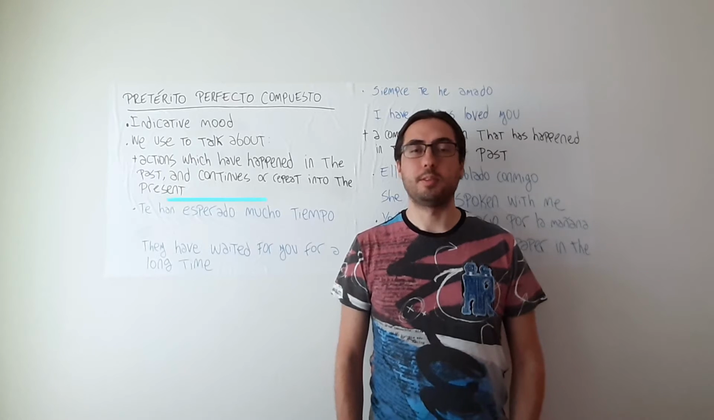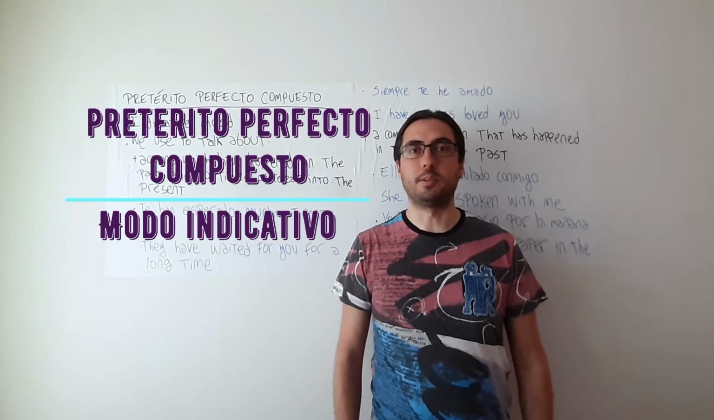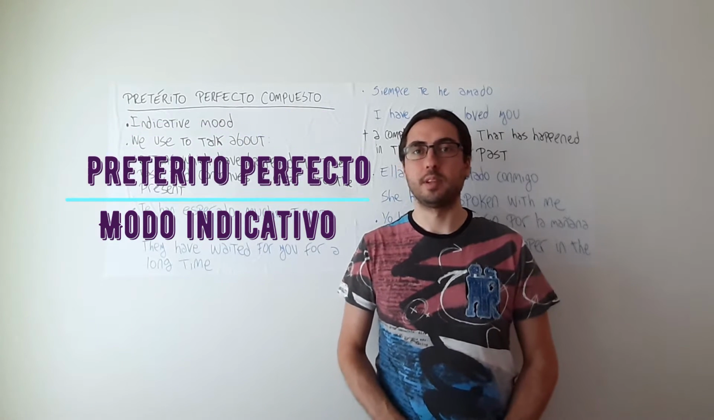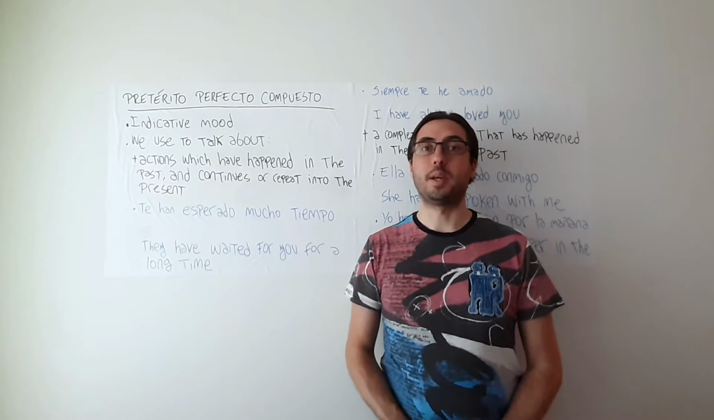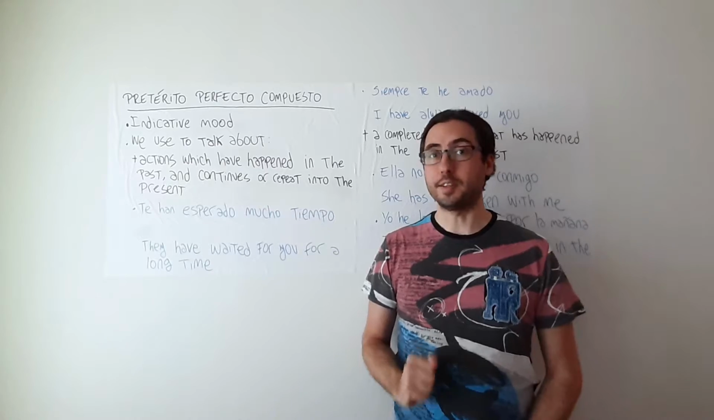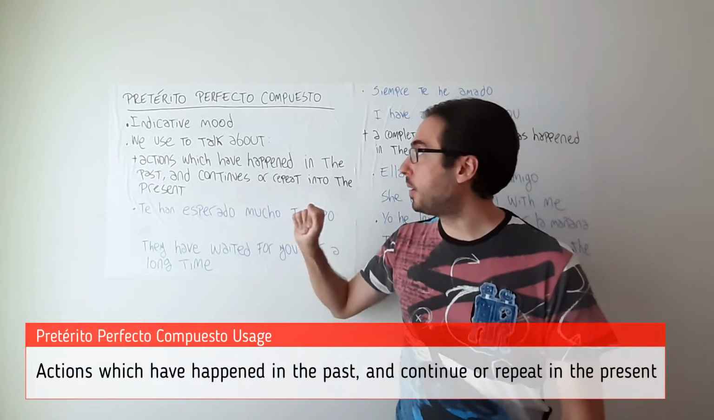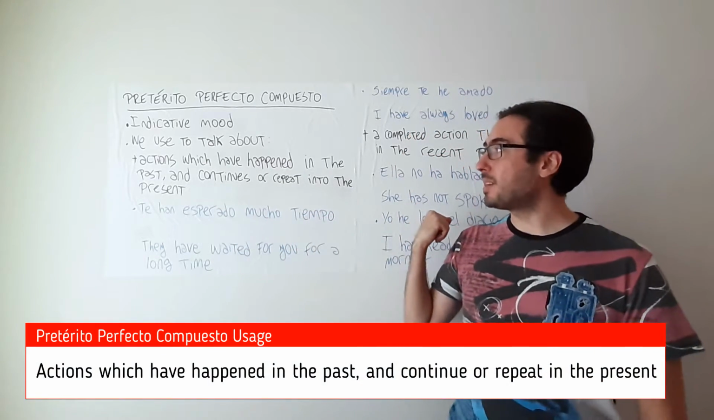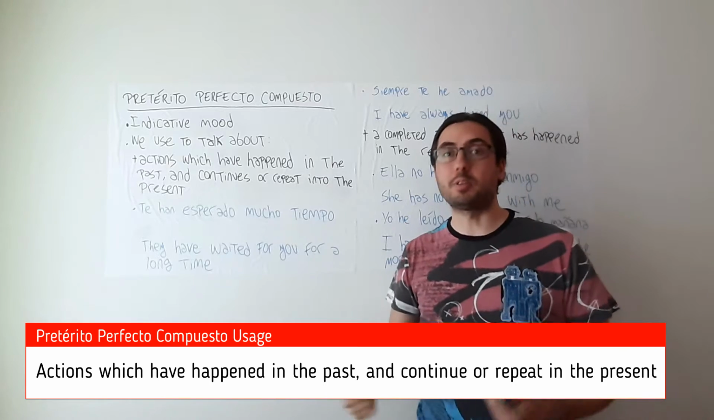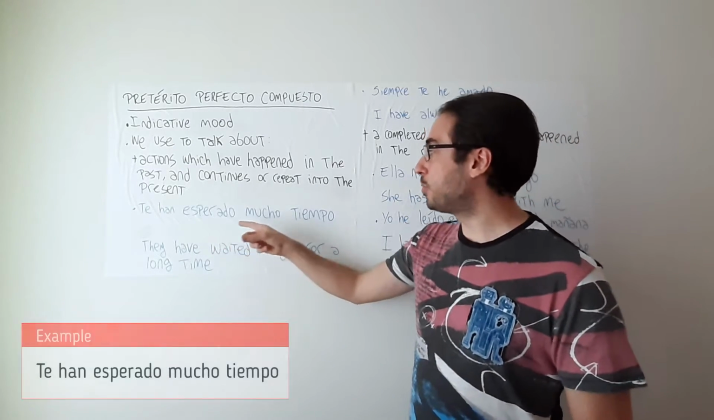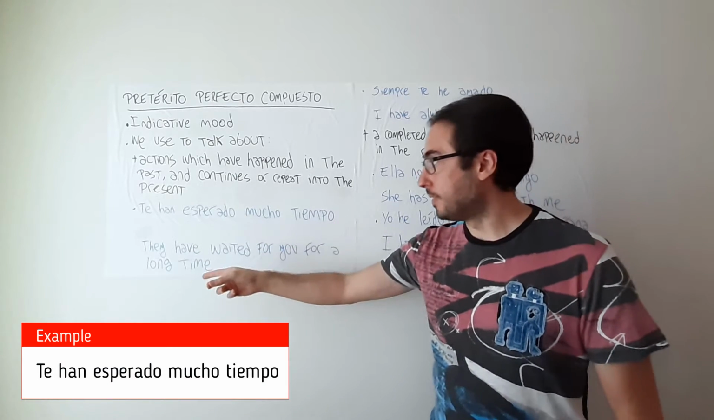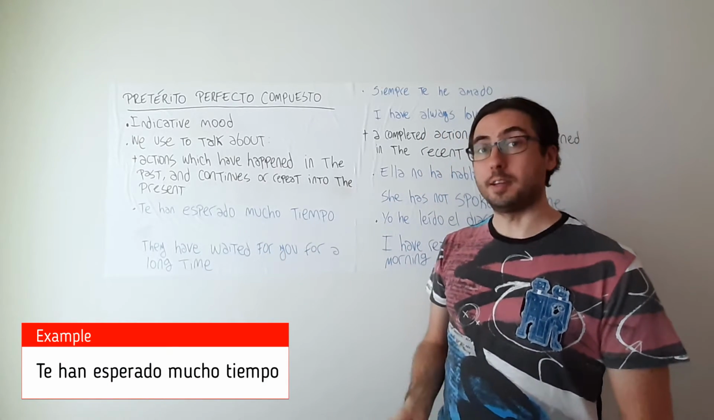Hola, hoy vamos a hablar del pretérito perfecto compuesto, del modo indicativo. This tense is used in three main ways in Spanish. First, to talk about actions which have happened in the past and they continue or repeat into the present. For instance, te han esperado mucho tiempo. They have waited for you for a long time.